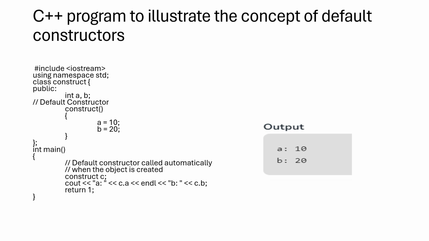Then the main function. The default constructor is called automatically when the object is created, so we need not call the constructor separately. We create the object: construct is the class name and c is the object name. With cout we print c.a and c.b. It is automatically called, a is equal to 10 and b is equal to 20, and the output is printed.